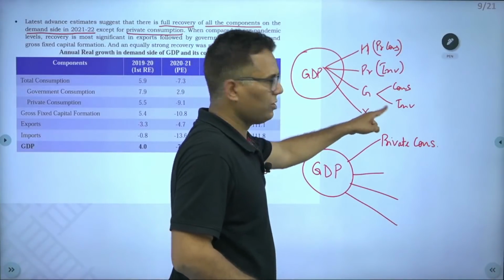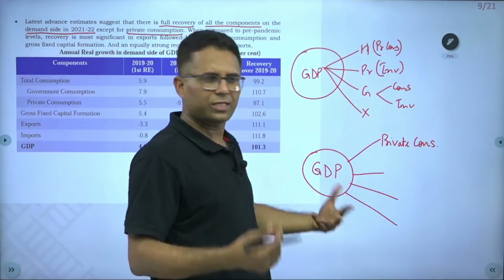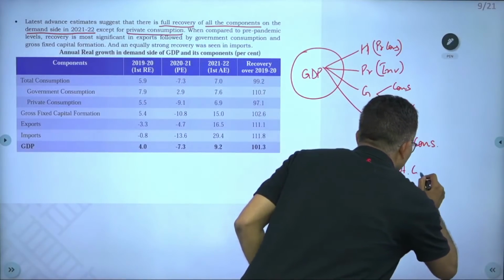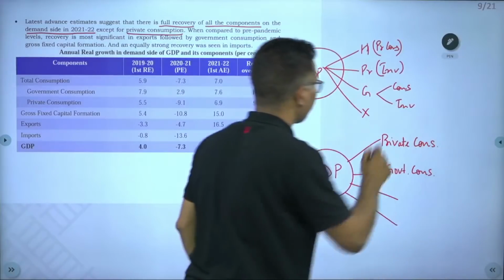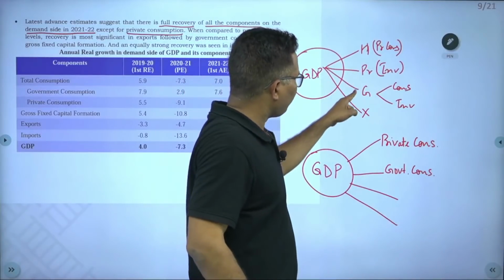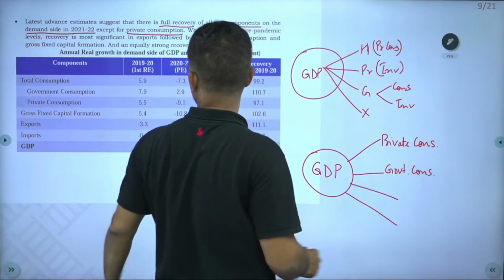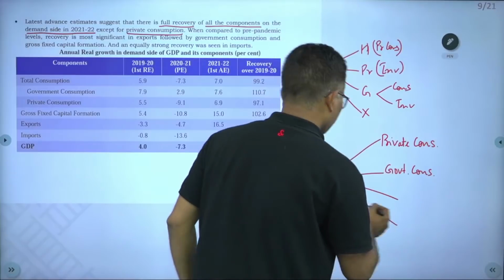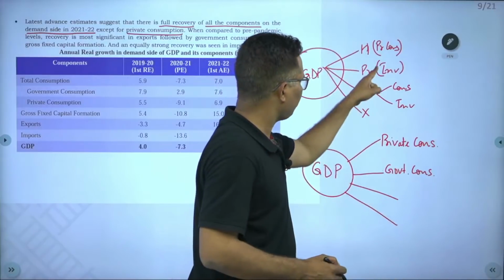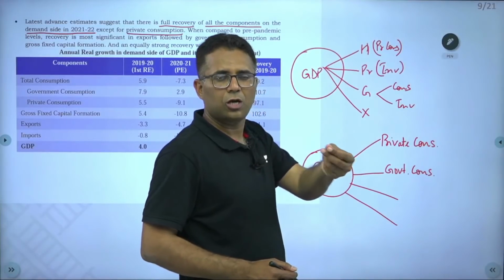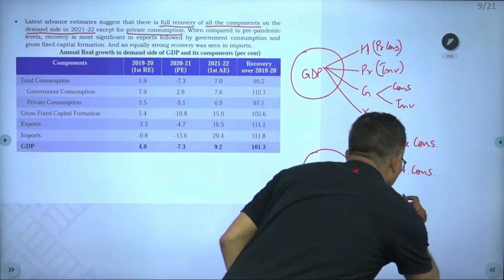Government consumes also, invests also. Government purchases consumption goods also, wheat, rice. So, government consumption. Private investment and government investment, I am clubbing, this is called total investment. This is also called gross fixed capital formation.